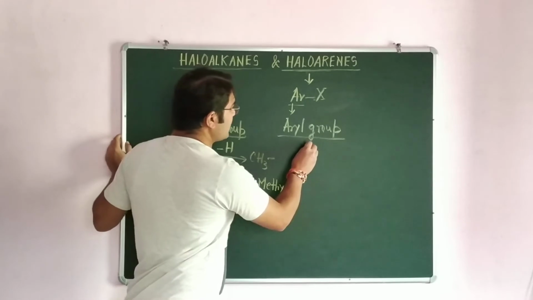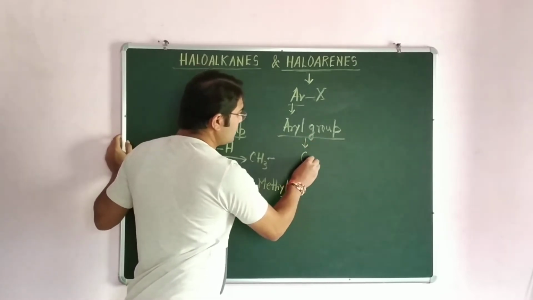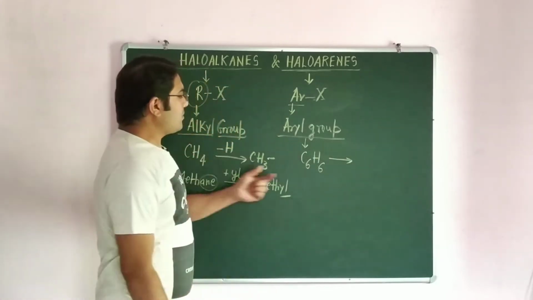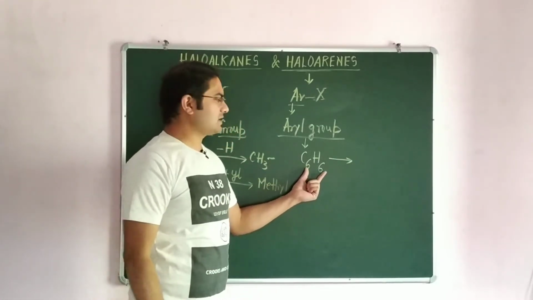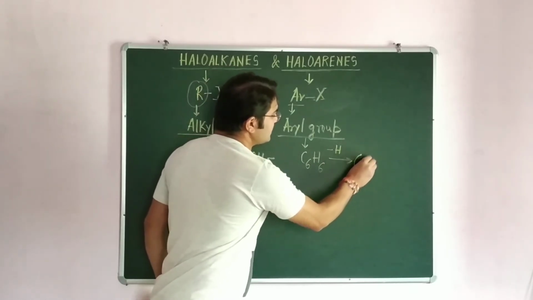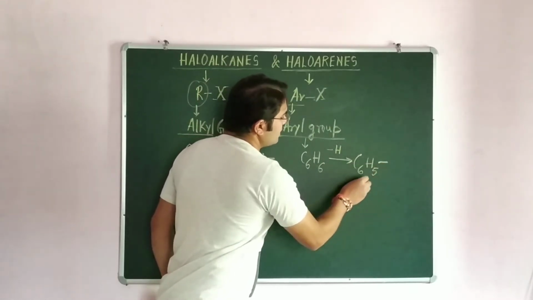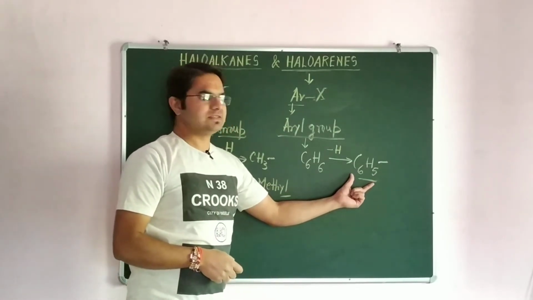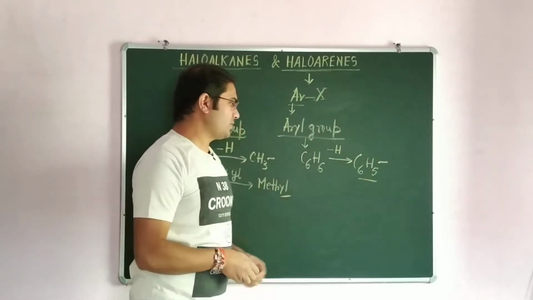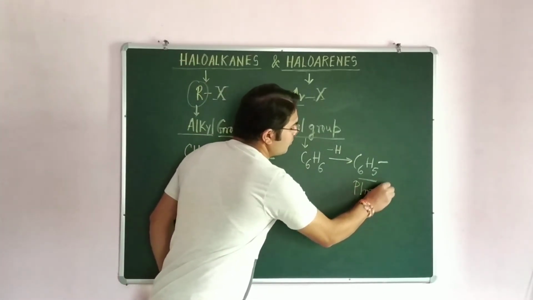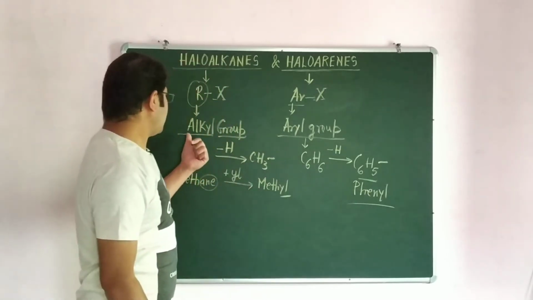And how are aryl groups formed? Aryl groups are formed on the basis of the aromatic compound benzene, C6H6. If one hydrogen is removed from this, it becomes C6H5. So in an aromatic compound only a single possibility is there, that is C6H5. The C6H5 group is formed. Commonly it is known as phenyl group. Phenyl group is formed, and here alkyl groups are formed.